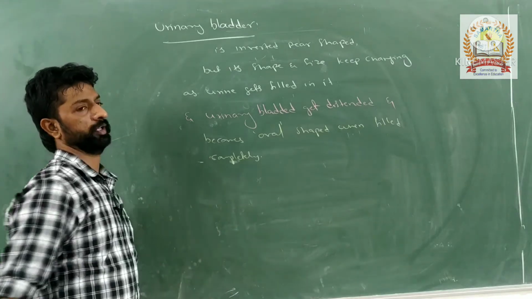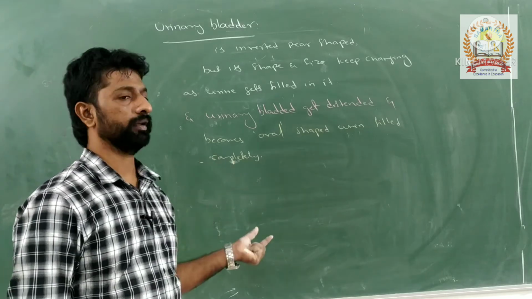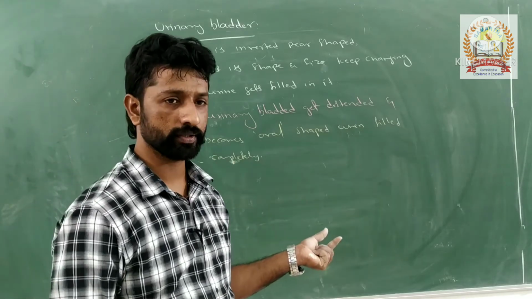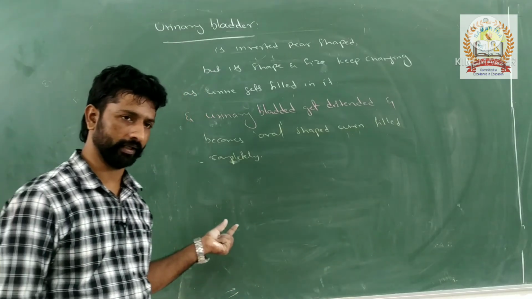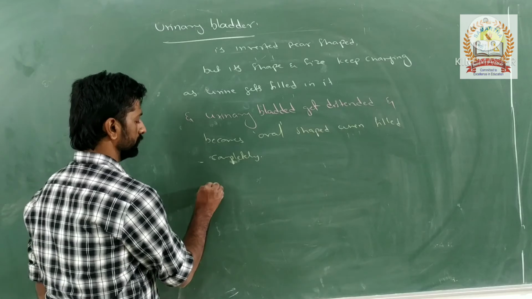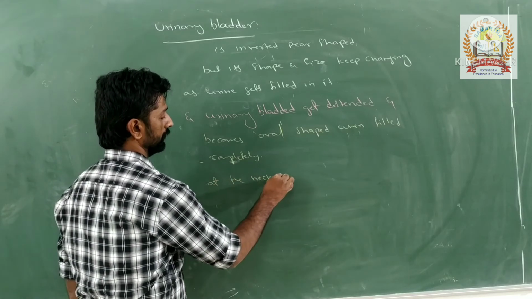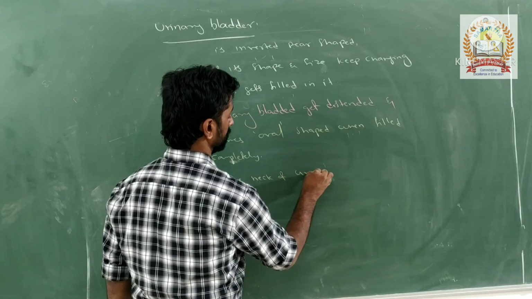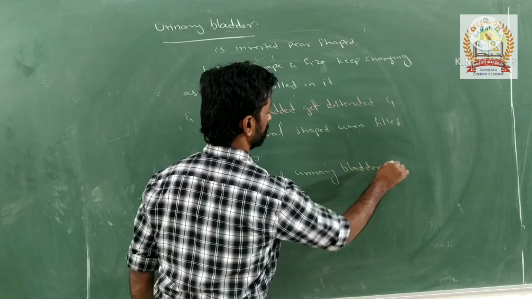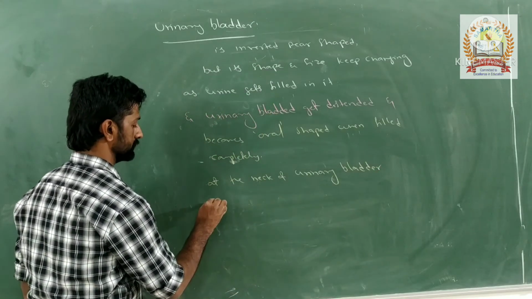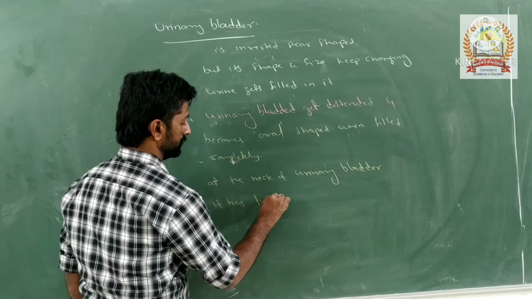So this urinary bladder, as I said earlier, has three parts. What are those three parts? Apex, body, and then the neck. At the neck of the urinary bladder, it has two sphincters.